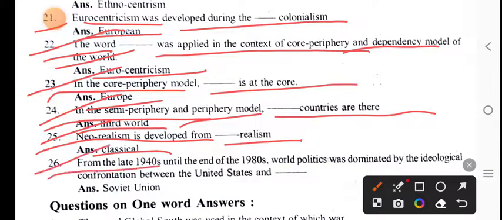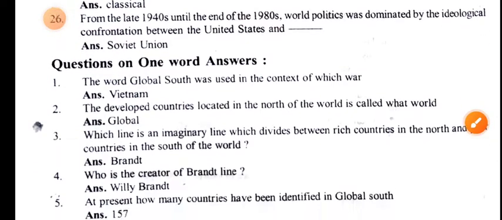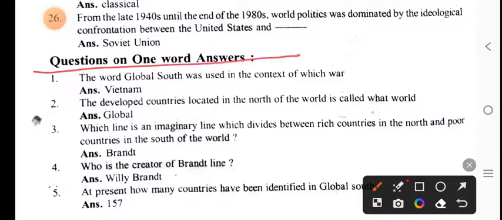From the late 1940s until the end of the 1980s, world politics was dominated by ideological confrontation between the United States and the Soviet Union. Now we discuss some questions with one-word answers. The word Global South was used in the context of which one? Vietnam War. The word Global South was used in the context of the Vietnam War.